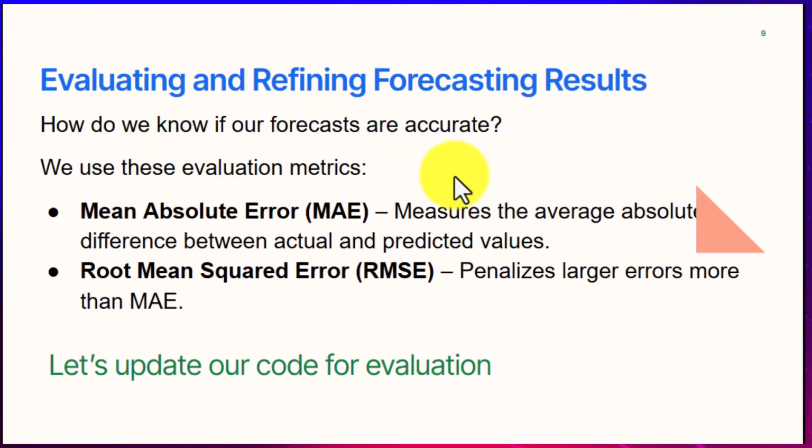Evaluating and refining forecasting results. So now back to the question that I was asking earlier. How do we now evaluate and refine our code so that we will know that our forecasts are accurate? For us to do that, we'll use these evaluation metrics. Number one is the mean absolute error, which measures the average absolute difference between actual and predicted values. Then we talk about the root mean squared error, which penalizes larger errors more than the mean absolute error. So now let's update our code so that we can evaluate it and see how it works.